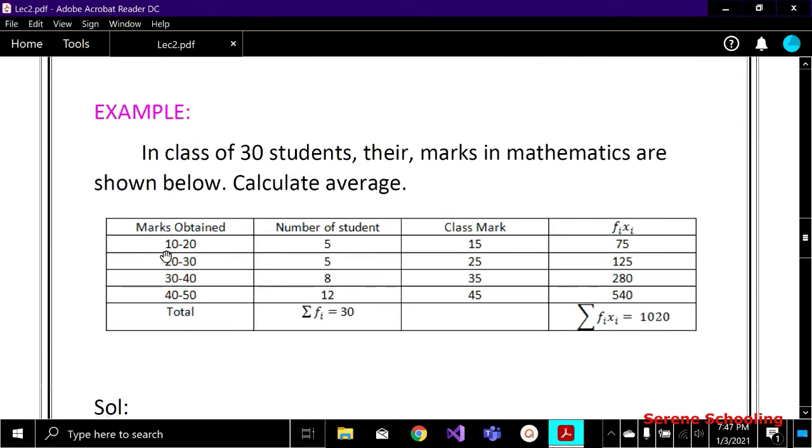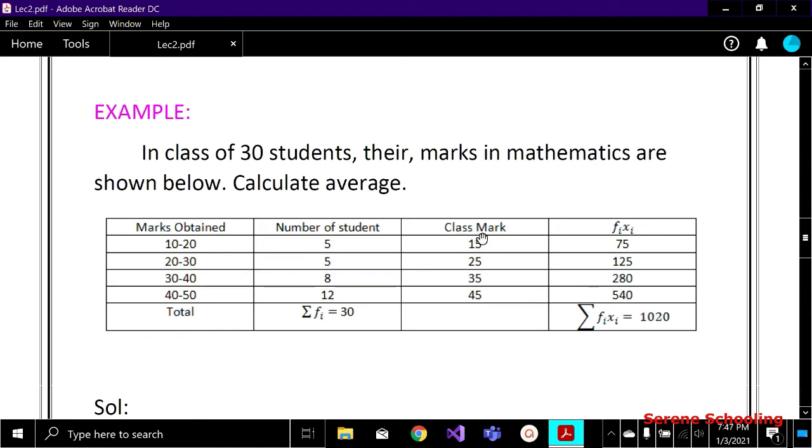we are given the limits, from 10 to 20, 20 to 30, there is no specific x, right? We cannot put only 10 or only 20 in our formula as x, but we have to consider this whole range, right? So in that case we always take the midpoints, and we represent midpoints with x.